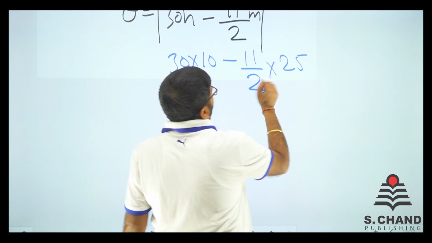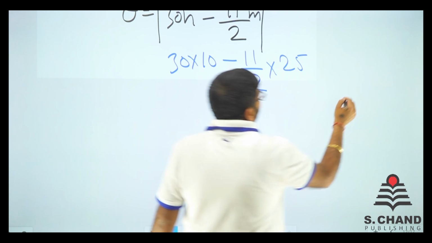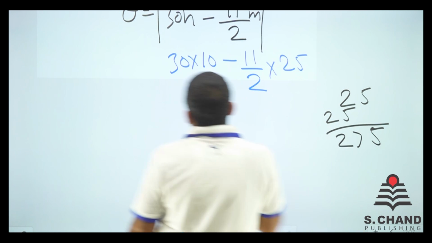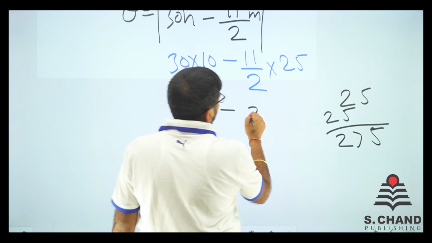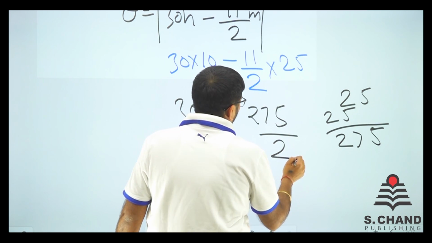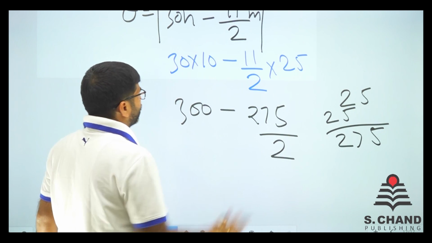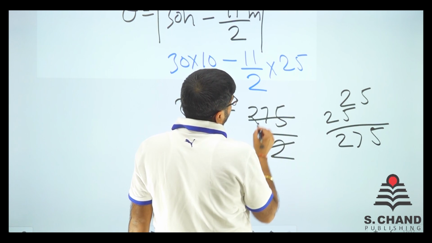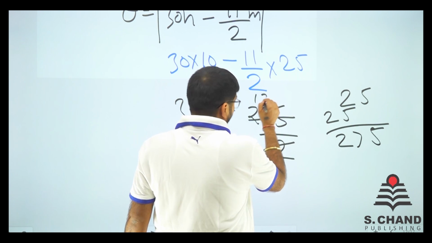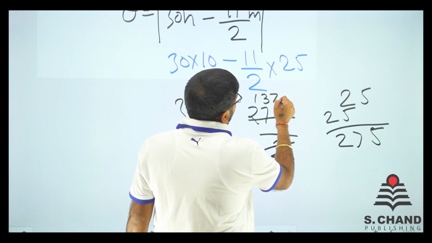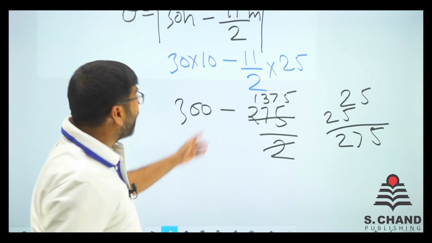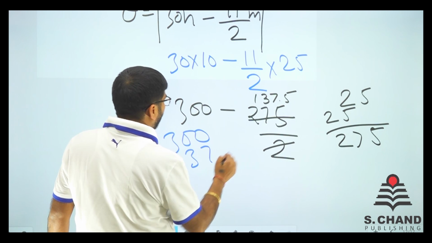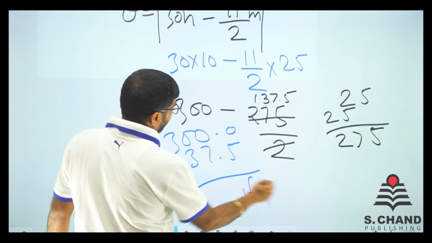Okay, so what we'll do is calculate this, 2, 5 and 2, 5. As I told you, 5, 7 and 2. So we got 300 minus 275 by 2. We have two options: just do that, or otherwise 600 minus 275, whatever way you want to go. Just cancel this out. So 27 is 1 time, then 7 is like 3 time, then 15 is like 7 time, and 0.5. So 300 minus 137.5.